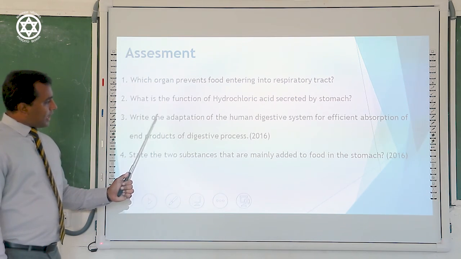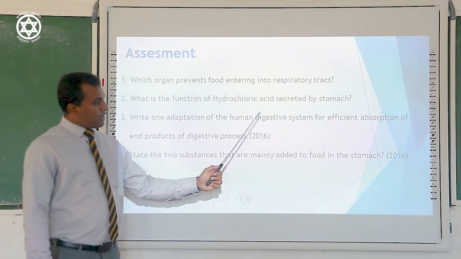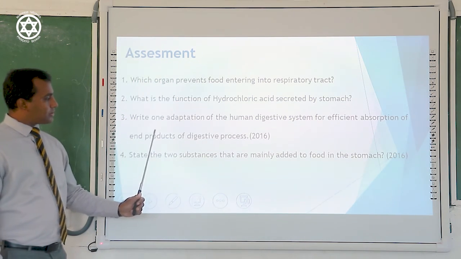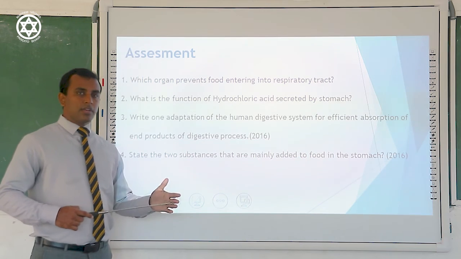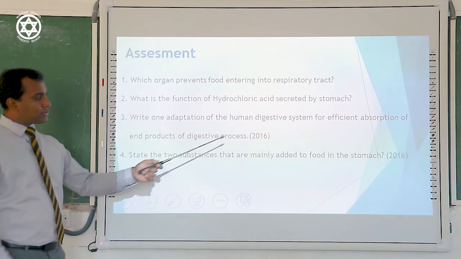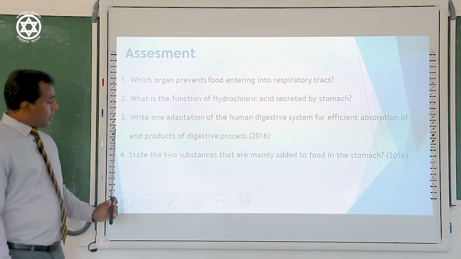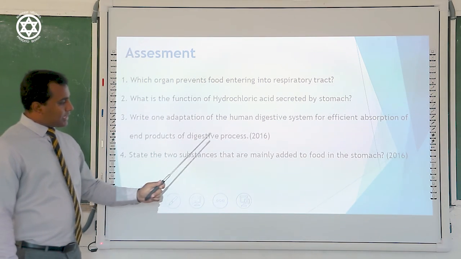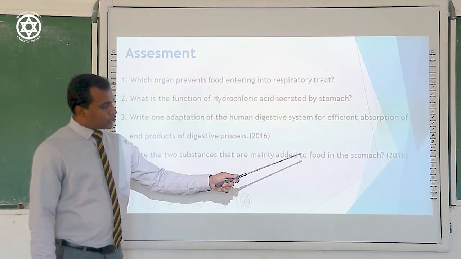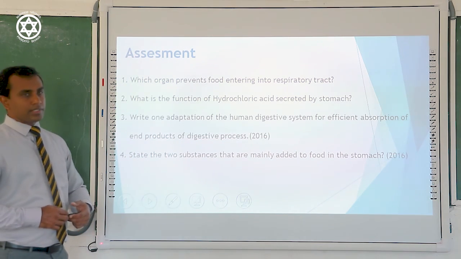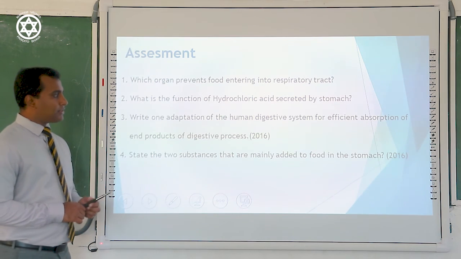Question number 3: Write one adaptation of the human digestive system for efficient absorption of the end products of the digestive process. That is a question from the 2016 O-level exam. Question 4: State 2 substances that are mainly added to food in the stomach. That is also a question related to 2016. You can refer and check the answers.